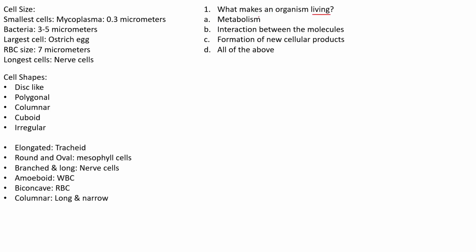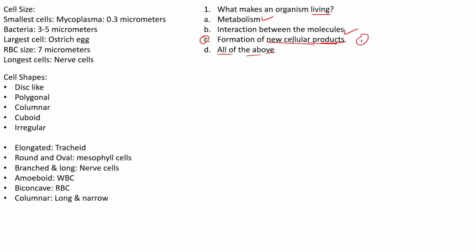Metabolism, interaction between the molecules, and next one we are having is the formation of new cellular products. The last option we are having is all of the above. If you remember from the discussion, you can go back to the first part of the video, and you can see that we have mentioned three important properties: metabolism, ability to reproduce, formation of new cellular products. The third statement you may find not relevant, formation of new cellular products.